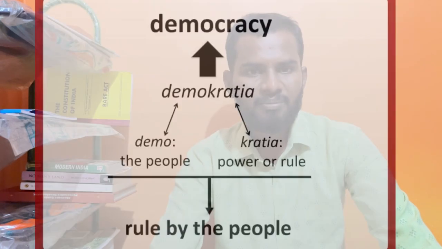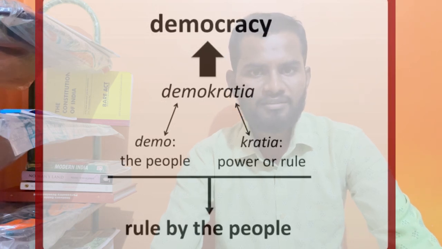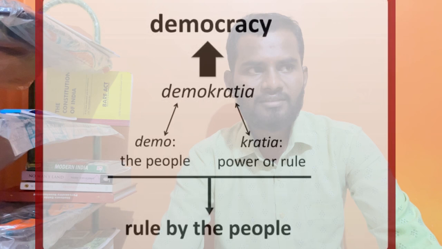Coming to democracy, it's a different form of government. We have many different types of government based on their formation and working process. Mainly, how do they form? Democracy is a word derived from the Greek language. It is a mix of two words: demos, which means people, and kratia, which means rule. Put together, it's people's rule or rule of the people.